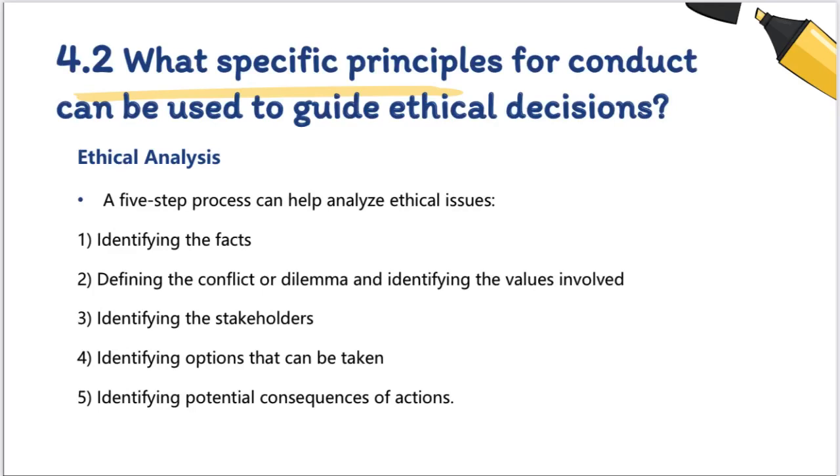Number 4 is identifying options that can be taken. You may find that none of the options satisfy all the interests involved, but that some options do a better job than others. Sometimes arriving at a good or ethical solution may not always be a balancing of consequences to stakeholders. And finally, number 5, identifying potential consequences of actions. Some options may be ethically correct but disastrous from other points of view. Other options may work in one instance but not in a similar instance. Always ask yourself, what if I choose this option consistently over time?